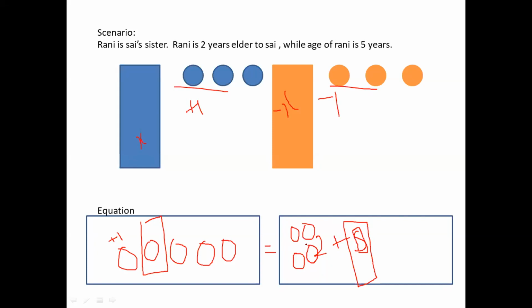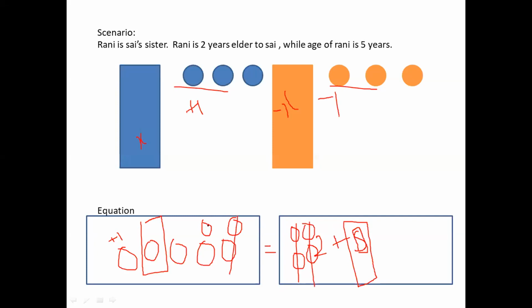Most of these algebraic equations are like a balance, therefore when I do something on my left side, I'm also supposed to do it on the right side. So when I add a minus 2 on this side, I also add a minus 2 on the other side as well, which is 2 minus rectangles of the other color. Then kids nullify plus 2 minus 2, they take this away.